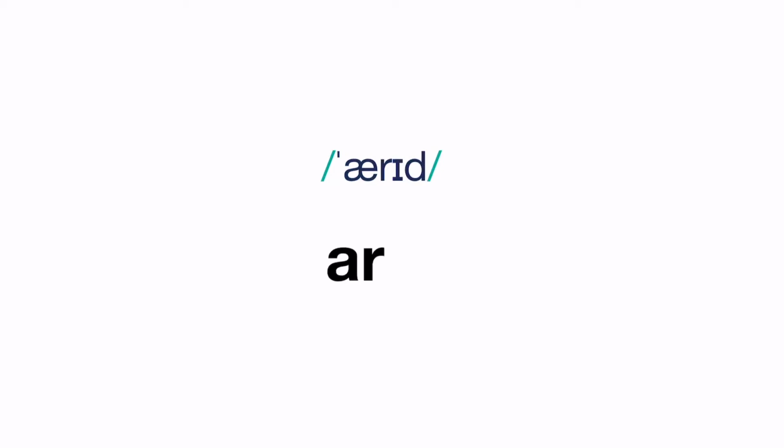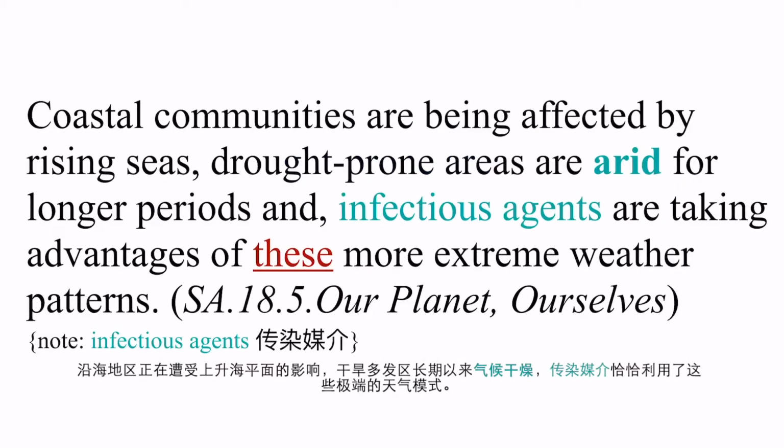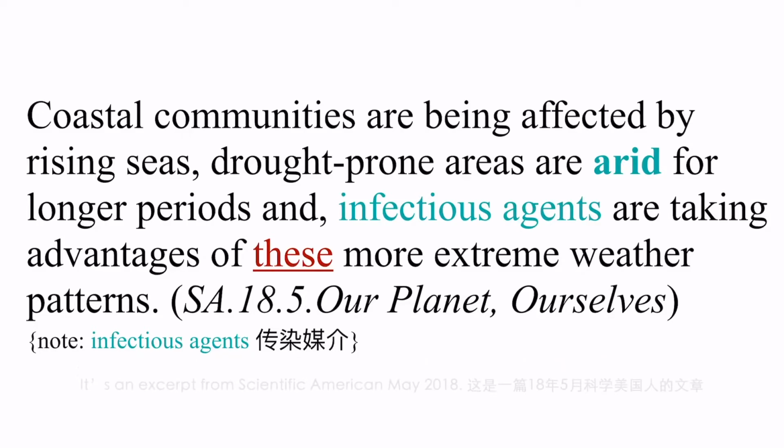Arid, arid. Coastal communities are being affected by rising seas. Drought-prone areas are arid for a longer period, and infectious agents are taking advantage of these more extreme weather patterns. It's an excerpt from Scientific American, May 2018.